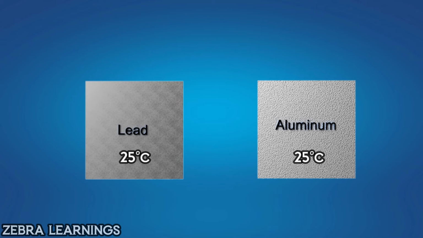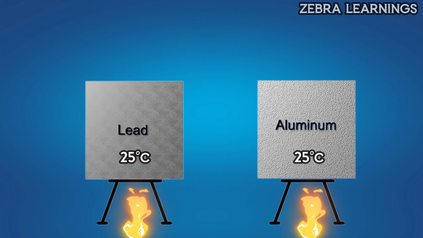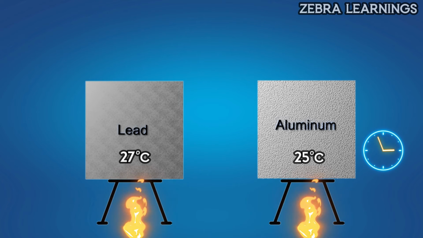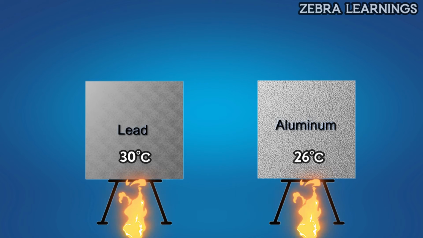Now, let's apply the same amount of heat to both materials. When heat is applied, it takes more time for the aluminum material to increase in temperature from 25 degrees Celsius to 26 degrees Celsius than it does for the lead material. However, the lead material will quickly reach 26 degrees Celsius from 25 degrees Celsius. Similarly, for each temperature increase, the aluminum material will take more time, while the lead material's temperature will increase in less time.